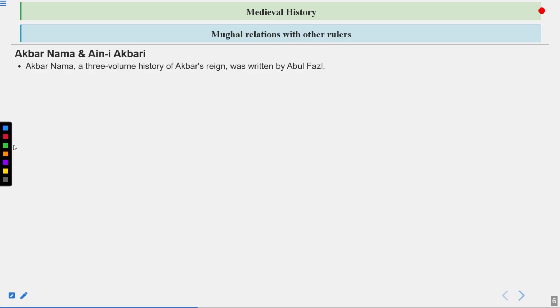And what is Aine Akbari then? So Akbarnama is the whole biography of Akbar. And we all know that Akbar was an illiterate king, so this book was written by Abul Fazl, first of all. Second, Aine Akbari is a part of it, and it tells about the administrative works of Akbar during his reign. The first volume focused on Akbar's forefathers, that means Babur and Humayun and all that. The second chronicled occurrences during Akbar's rule. So that is another volume, and it basically focuses on Akbar's rule.